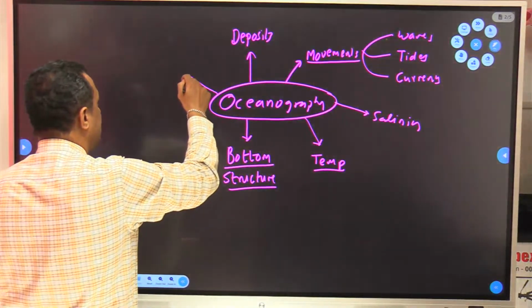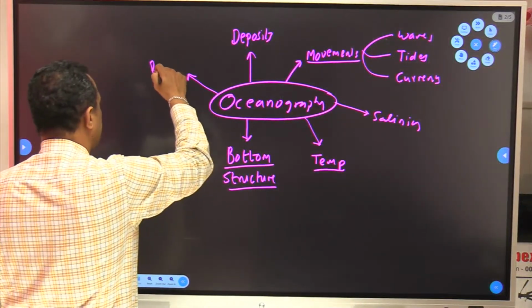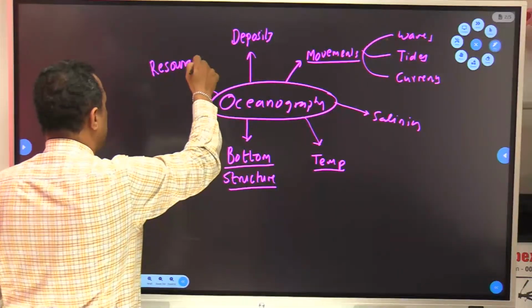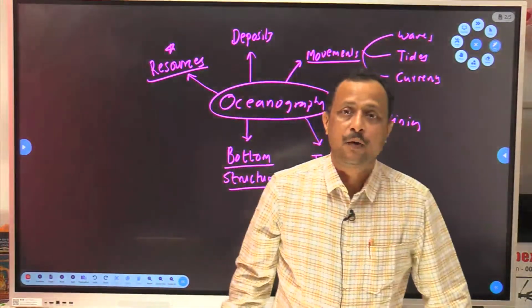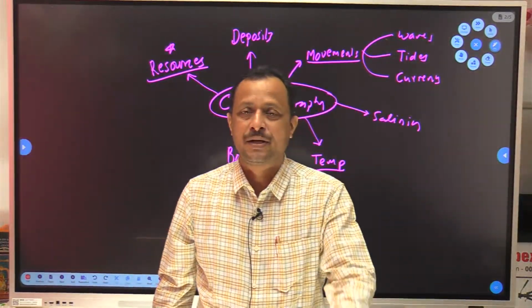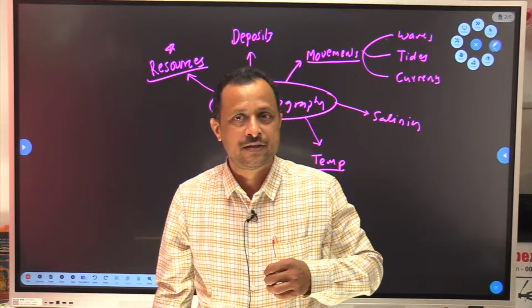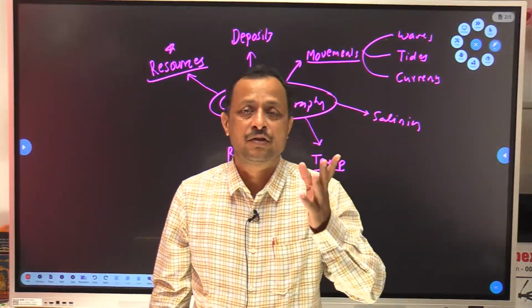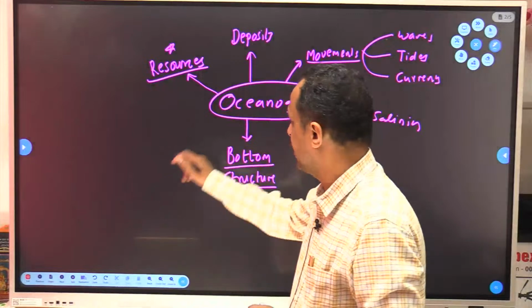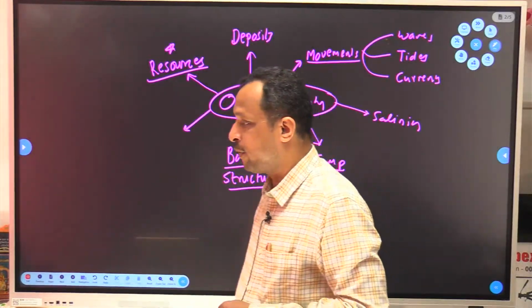Then we study the resources. This is one of the most important topics. What type of resources do we get from oceans? The simplest is fishes, very tasty seafood we get from oceans. Other than that, there are multiple resources which we get from oceans. Other than this, one important topic,